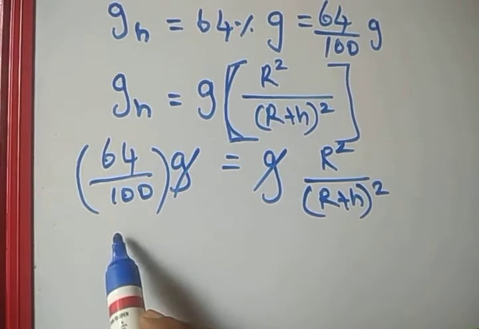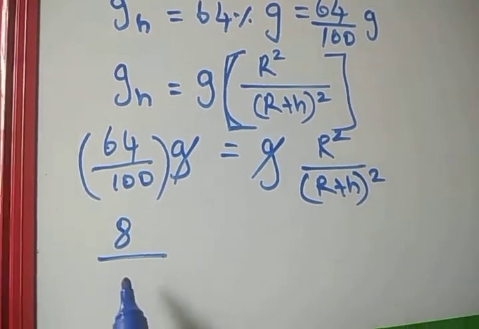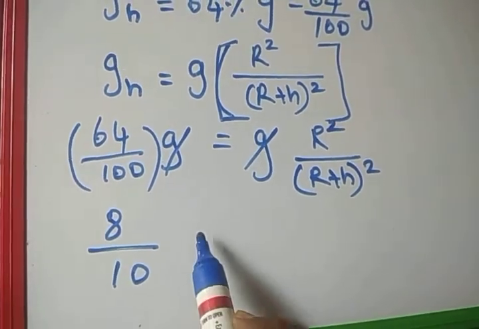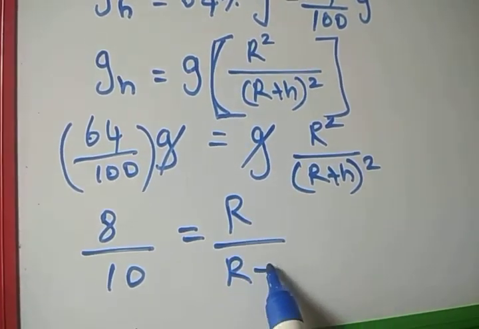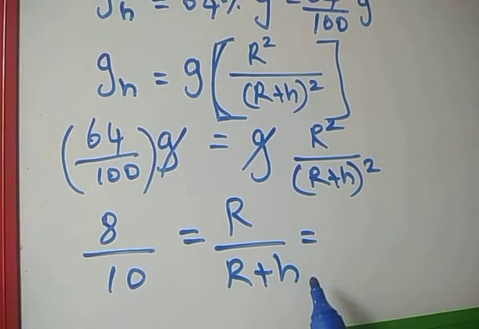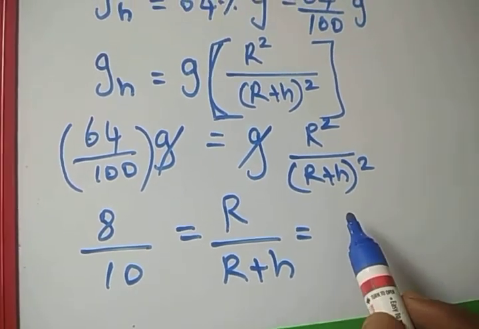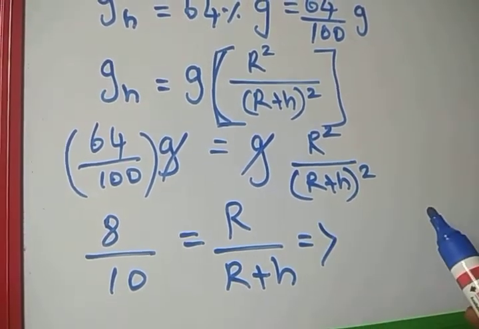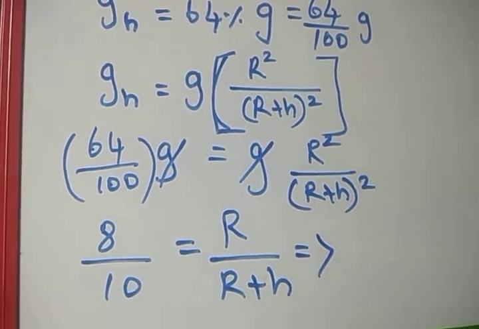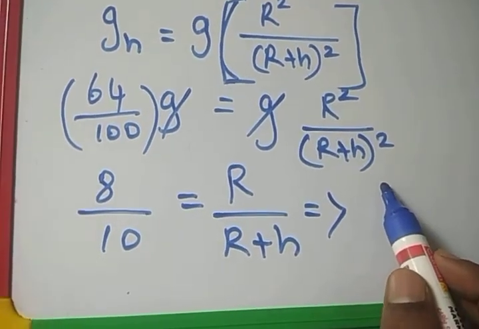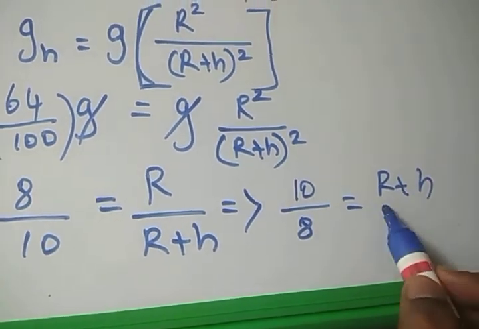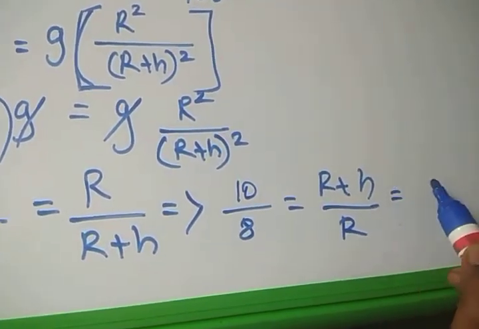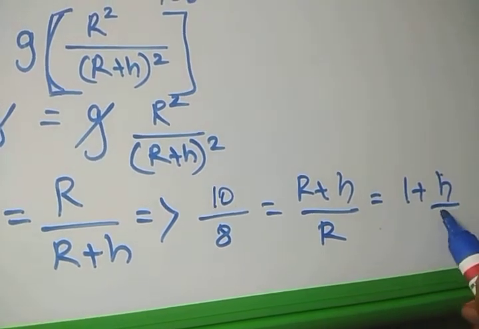So squaring on both sides, what will happen? 8 squared is 64, 10 squared is 100, which is equal to, squaring means, R by R plus H. By solving this equation, we take the reciprocal on this side: 10 by 8 is equal to R plus H by R. So R plus H by R is 1 plus H by R.